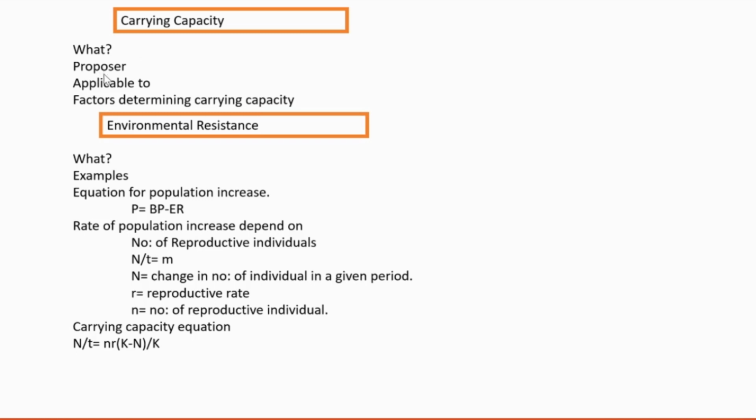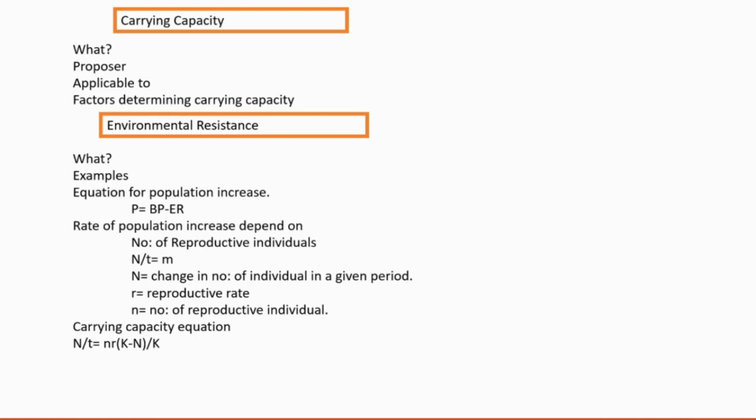Gause, and it is applicable to relatively long lasting habitat. Long lasting habitat only shows this property, carrying capacity. And carrying capacity is a very, very important question. Which are the factors determining the carrying capacity?